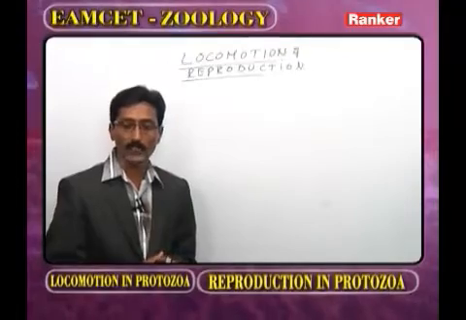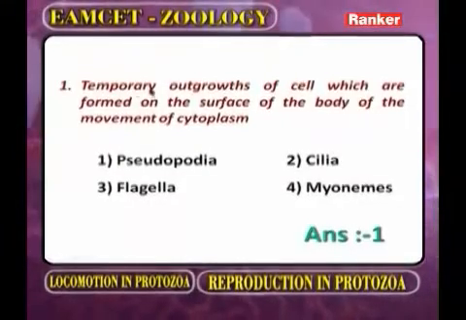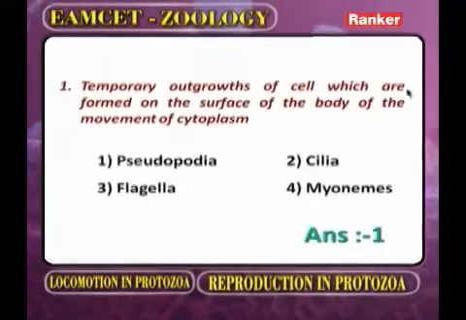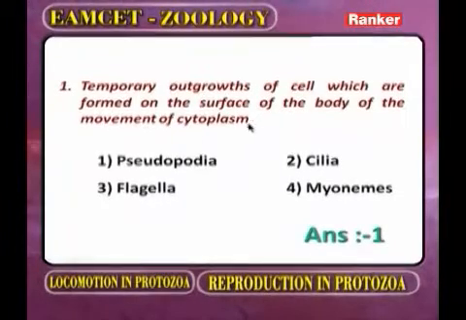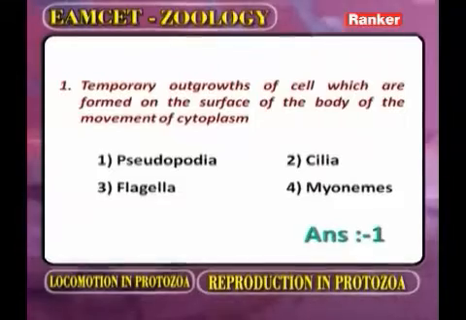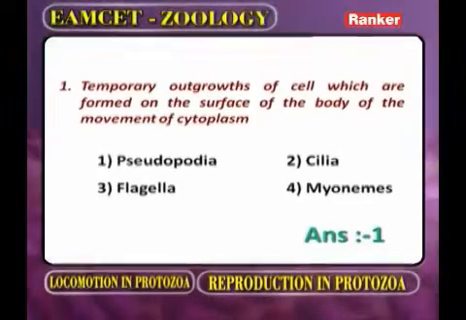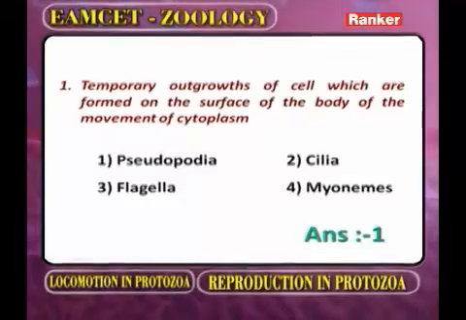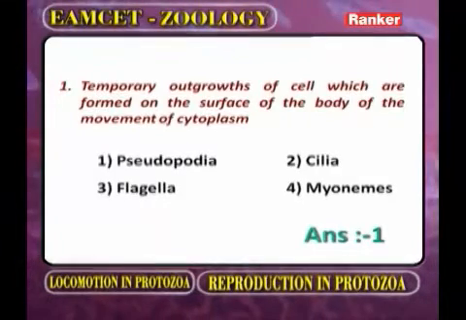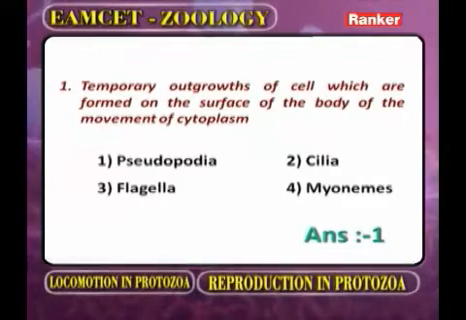Now you have to observe the first question. Temporary outgrowths of cell which are formed on the surface of the body by the movement of cytoplasm. One is pseudopodia. The second is cilia. The third is flagella. The fourth is myonemes. Out of these four options, the last three are permanent organelles. Now regarding this question, what are the temporary outgrowths? That we call pseudopodia.